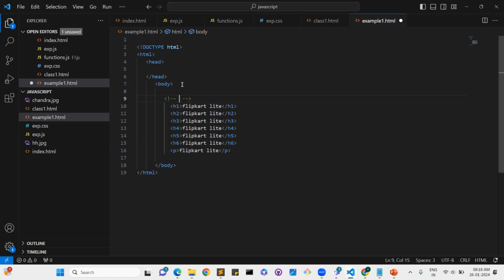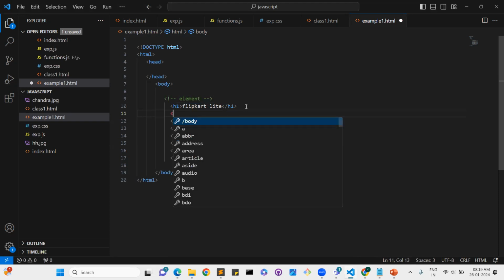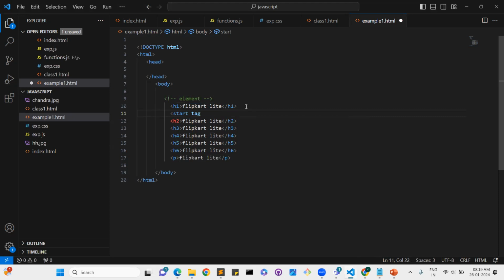In each tag there is a tag element. Yes, this is the element. I will write it clearly. Tag.